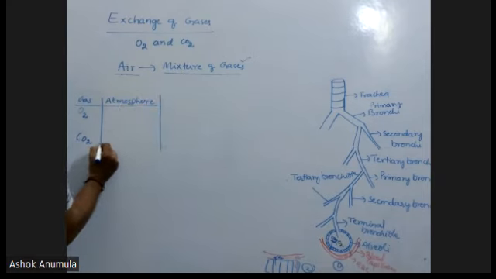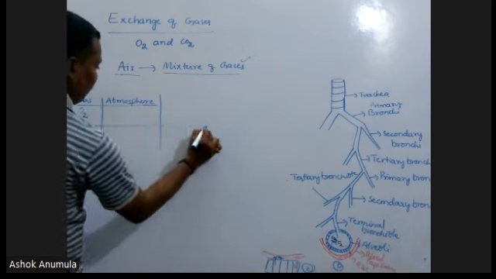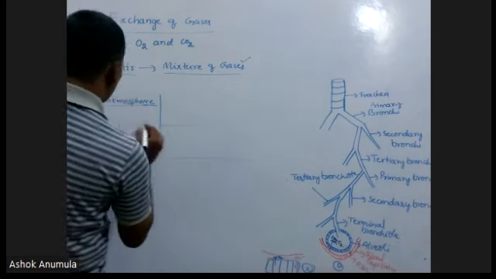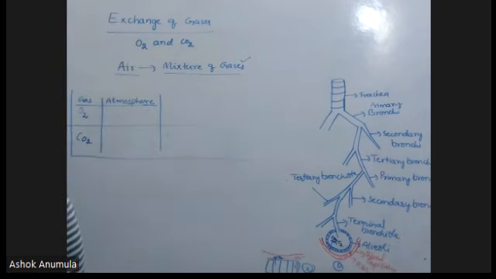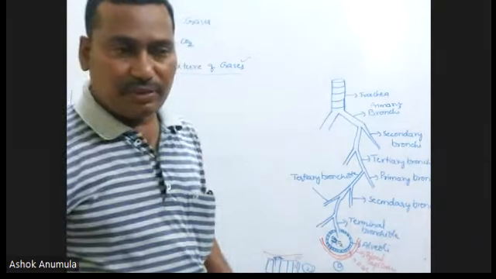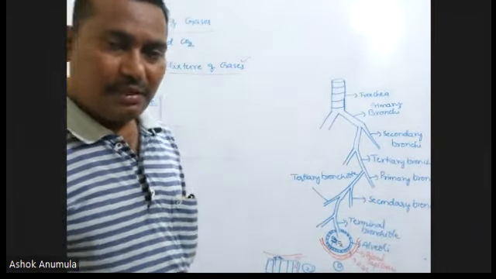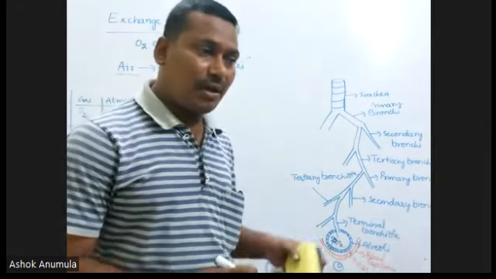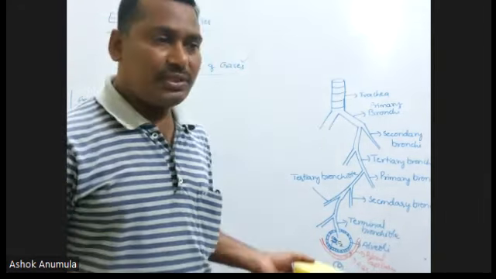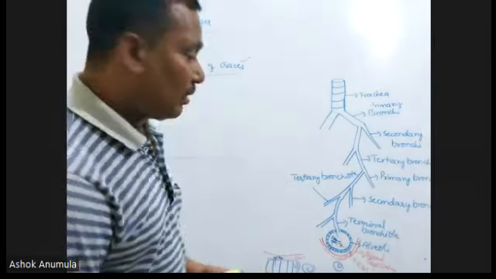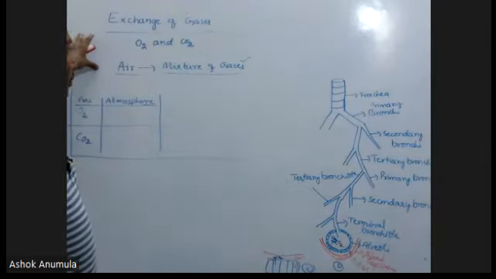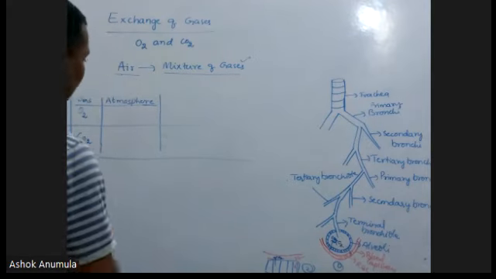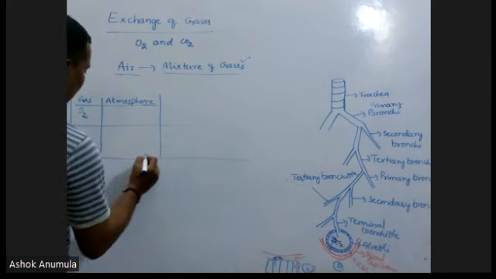Atmosphere. This is the most important table. In the NEET, questions will come from this table. The exchange of gases is also most important. In the previous class, we discussed respiratory volumes, which are also very important for NEET. We also discussed the trachea and lungs, and a question may come from those, but respiratory volumes and exchange of gases are most important for NEET purposes. That's why you have to remember perfectly and listen carefully.